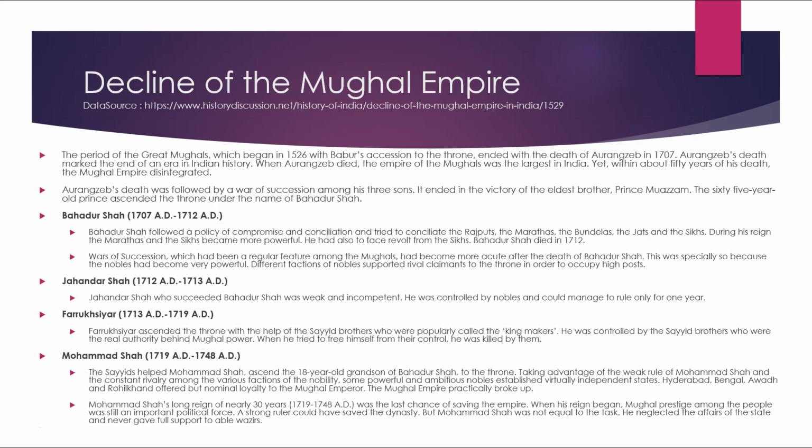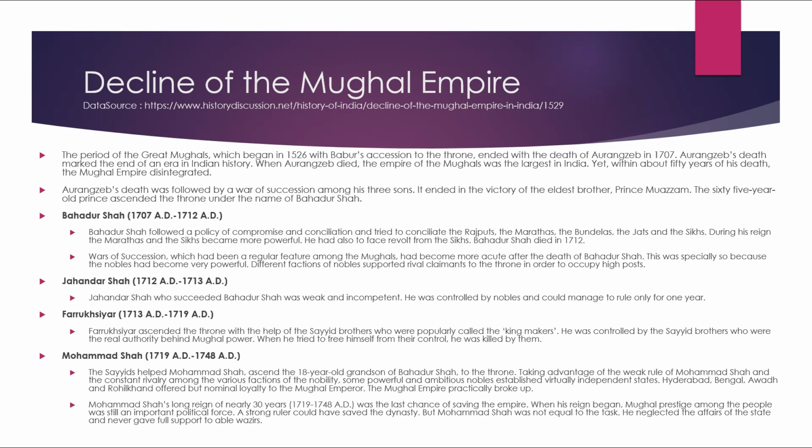So the decline of Mughal Empire. The period of the great Mughals, which began in 1526 with Babur's accession to the throne, ended with the death of Aurangzeb in 1707. Aurangzeb's death marked the end of an era in Indian history. When Aurangzeb died, the empire of Mughals was the largest in India. Yet, within about 50 years of his death, the Mughal empire disintegrated.